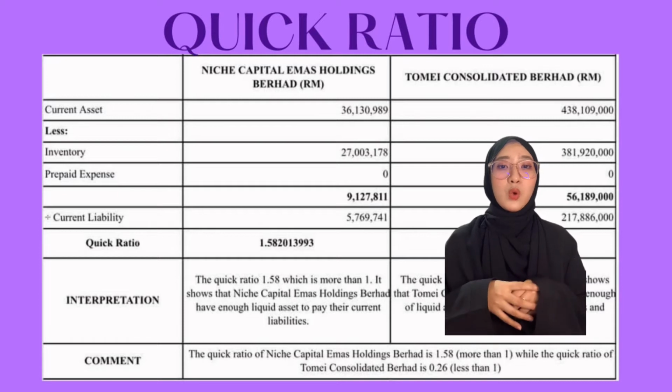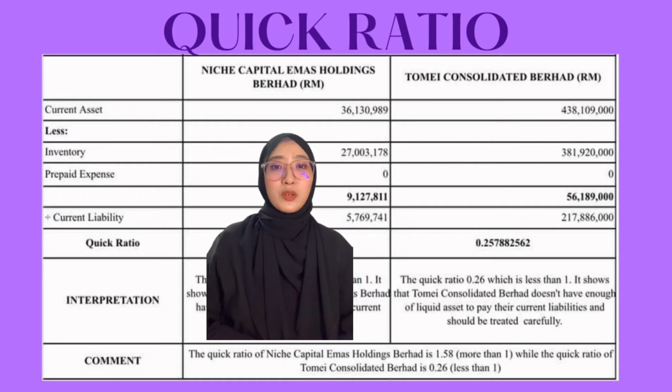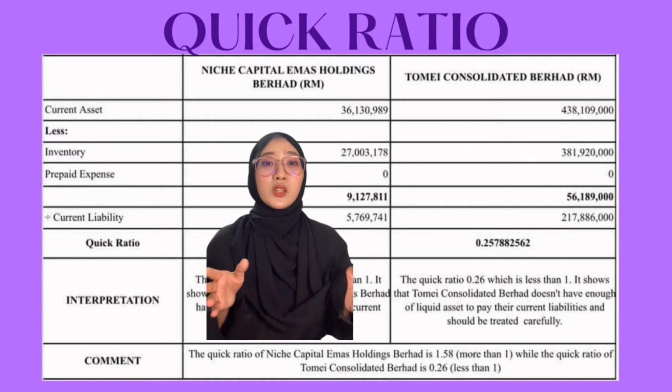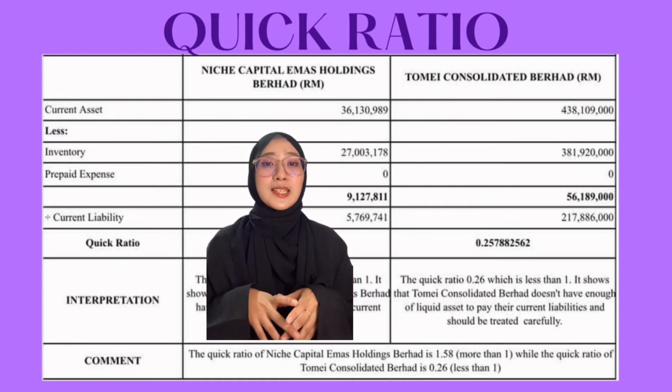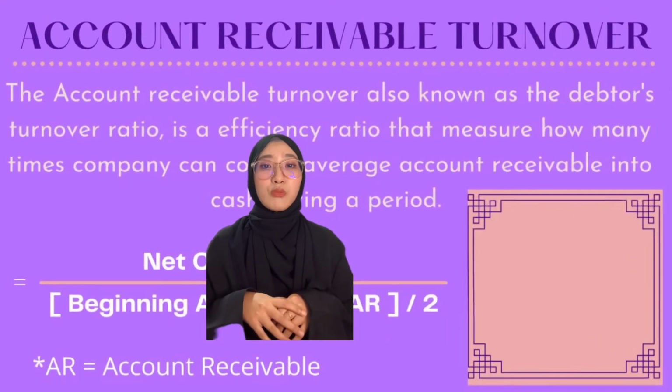The quick ratio is 1.58, which is more than 1. It shows that Niche Capital Emas Holdings has enough liquid asset to pay their current liabilities. The quick ratio 0.26, which is less than 1, shows that Tome Consolidated Berhad doesn't have enough liquid asset to pay their current liabilities and should be treated carefully.